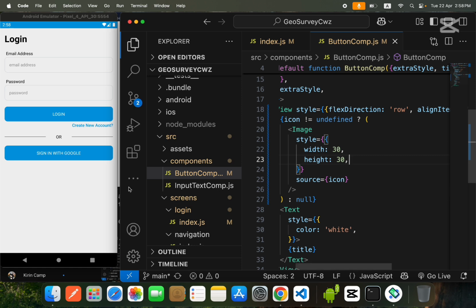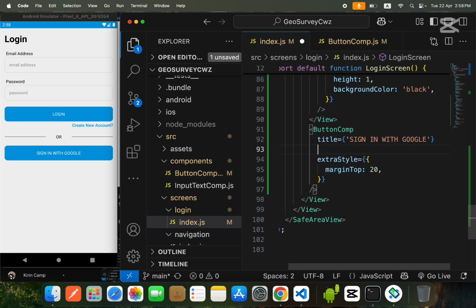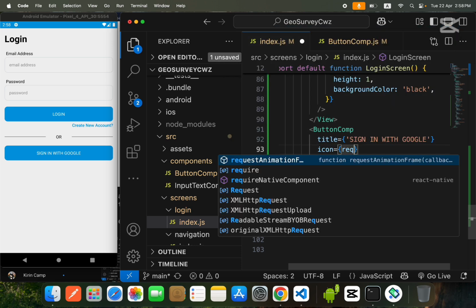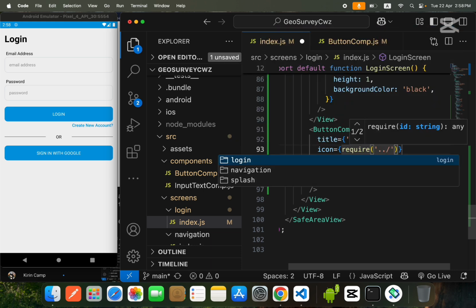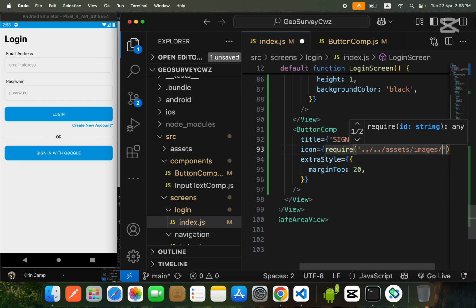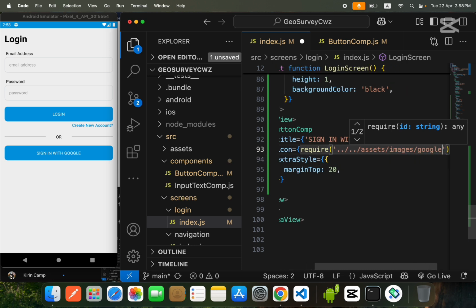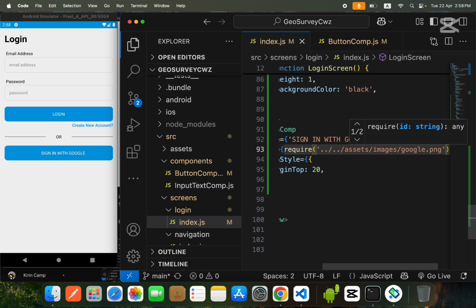Now guys, as you can see, both buttons are showing nothing in the icons, because it shows only when you provide the icon. So I will say icon, and here I will say require. Inside the require I will provide the path of the image, which is google.png, the name of our icon, guys.